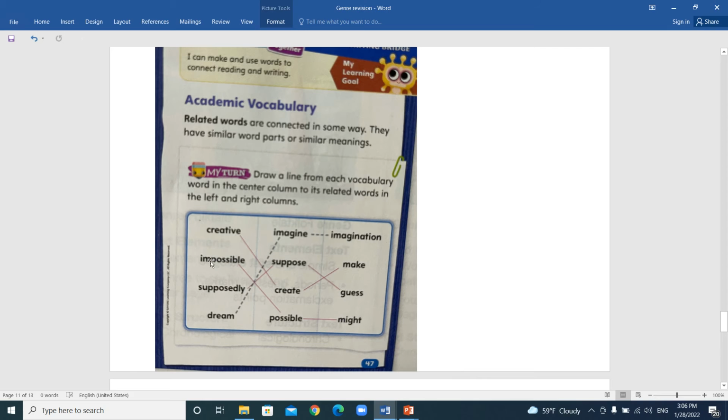Okay, we have impossible and possible. We have impossible. Im means not. So impossible and possible, they're opposite. They're antonyms. They have opposite meanings.